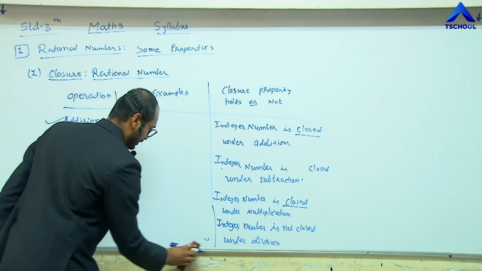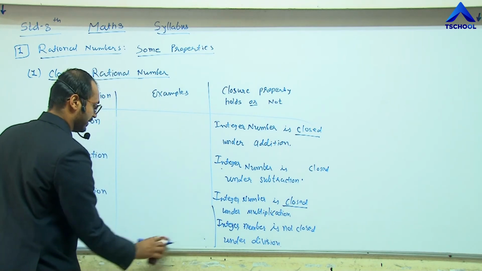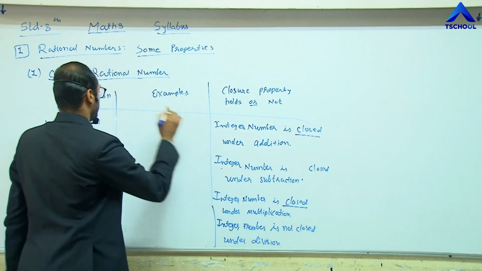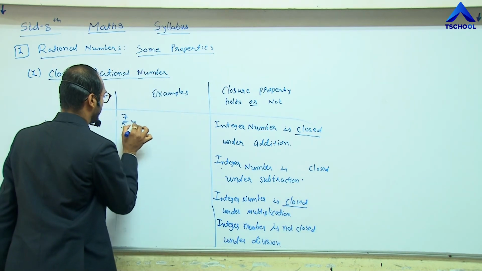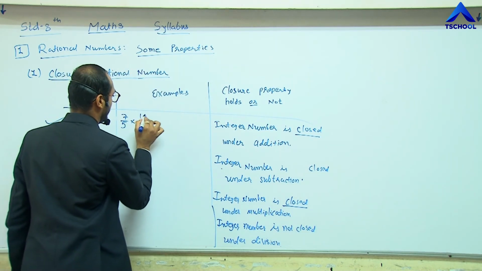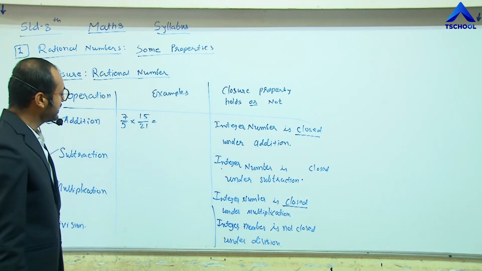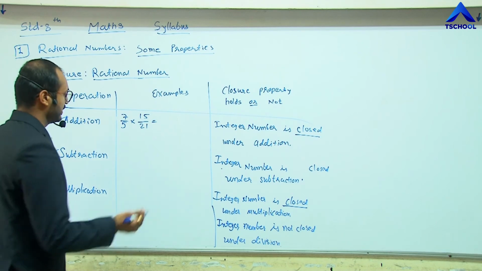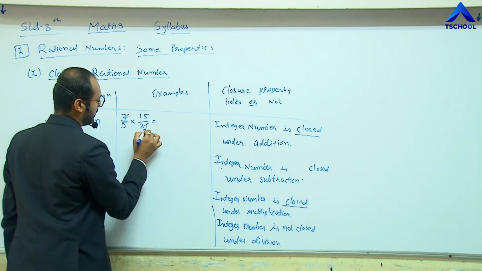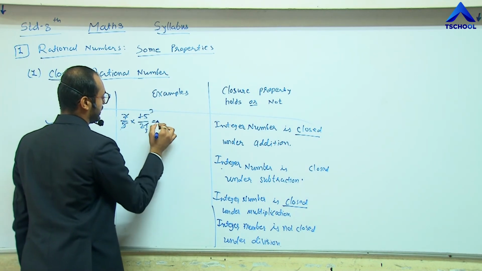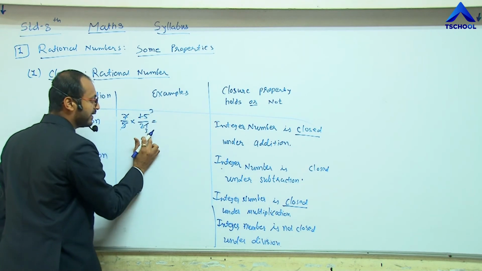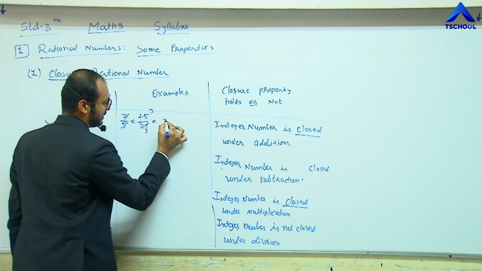First example is 7 by 5 multiplied by 15 by 21. What is this simplification? We know that 7 3s are 21, 5 3s are 15, 3 divided by 3 is 1.